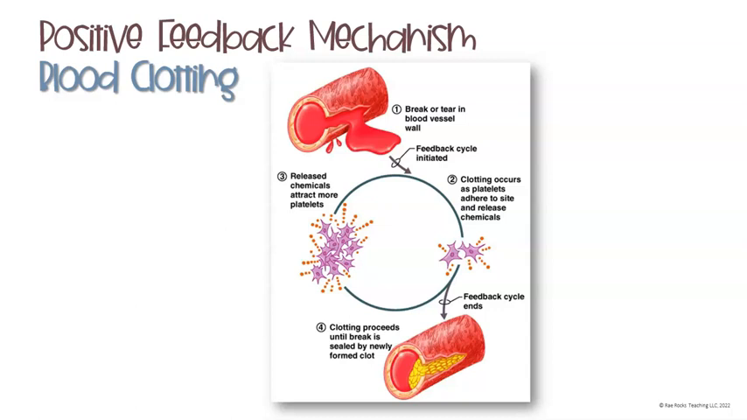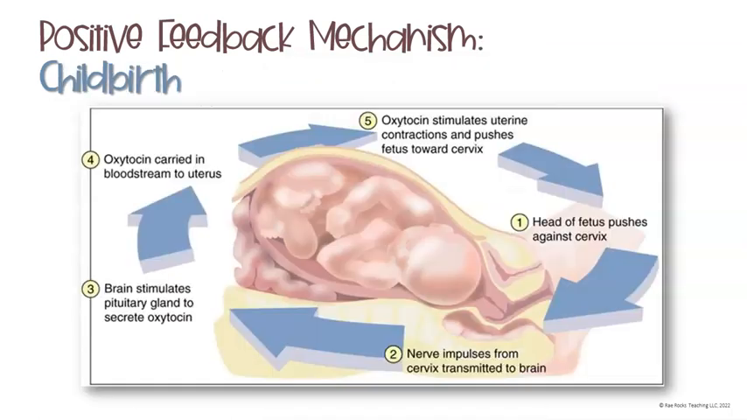So the positive feedback mechanisms that we mentioned, one of them was blood clotting. So I want you to see a visual of what actually happens. Feel free to pause this so you can look through this image. Another one that I mentioned was childbirth. So the head of the baby is going to push against the cervix.